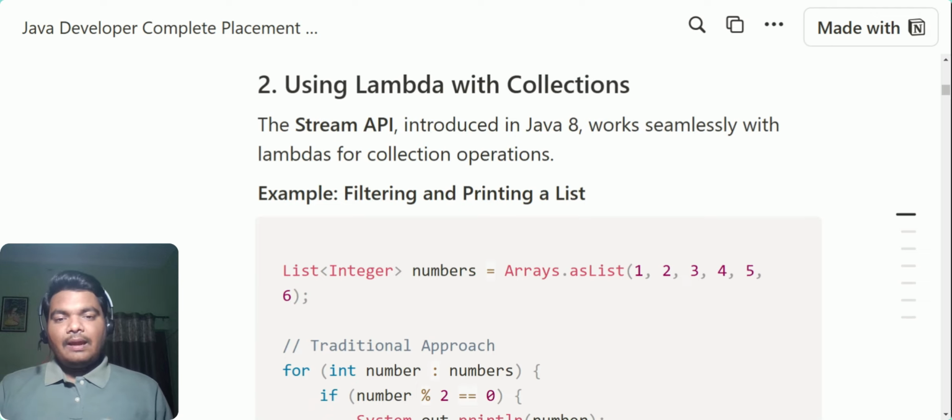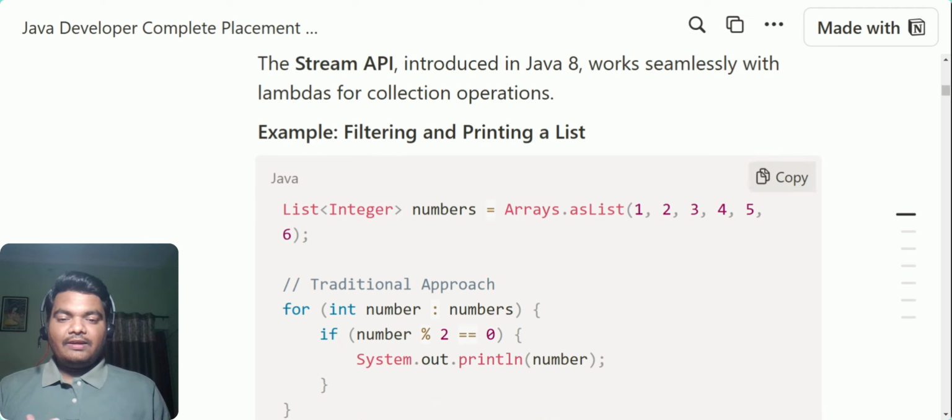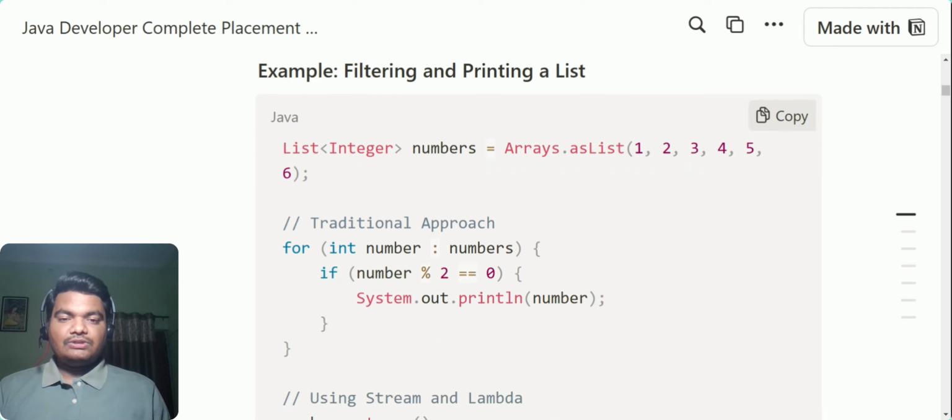Now you can use lambda expressions with collections as well. There are different collections where you can use the lambda expression.